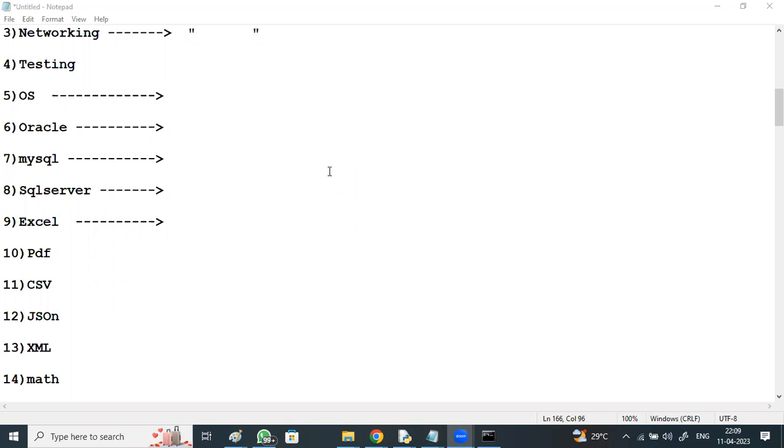A WhatsApp group will be created for all the people who got enrolled, for technical discussions. You can make groups and discuss among yourselves. If you got any error during your practice, you can take a screenshot of it and place the image in the WhatsApp group. So everybody will be answering, right? And I'll be giving the answers for those.